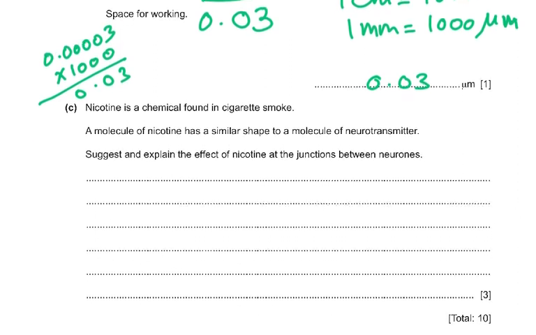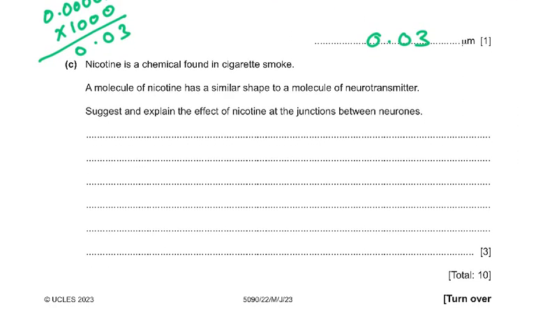Then coming to the C part of the question, nicotine is a chemical found in cigarette smoke. A molecule of nicotine has a similar shape to a molecule of neurotransmitter. Suggest and explain the effect of nicotine at the junctions between the neurons. So if it's the same as acetylcholine, the nicotine will bind or block the receptor, and this receptor is actually a protein receptor, and an impulse will be produced in the next neuron.